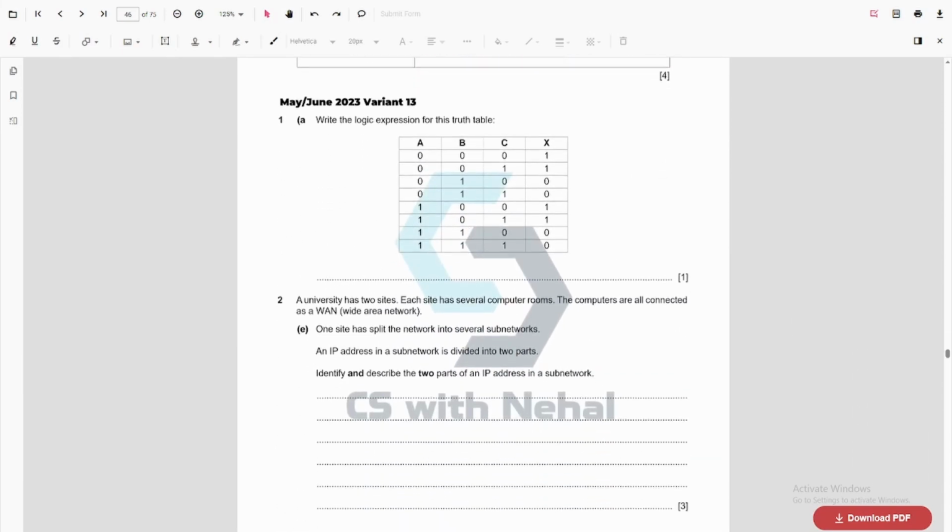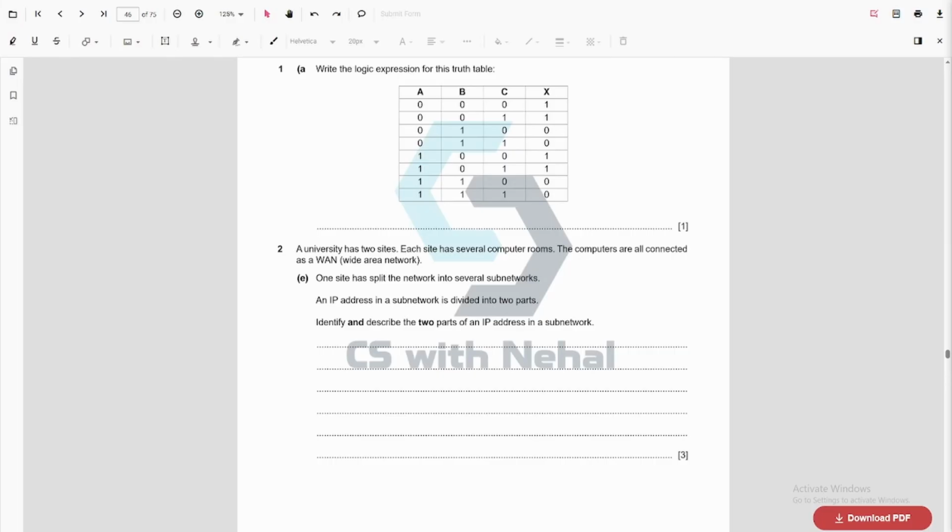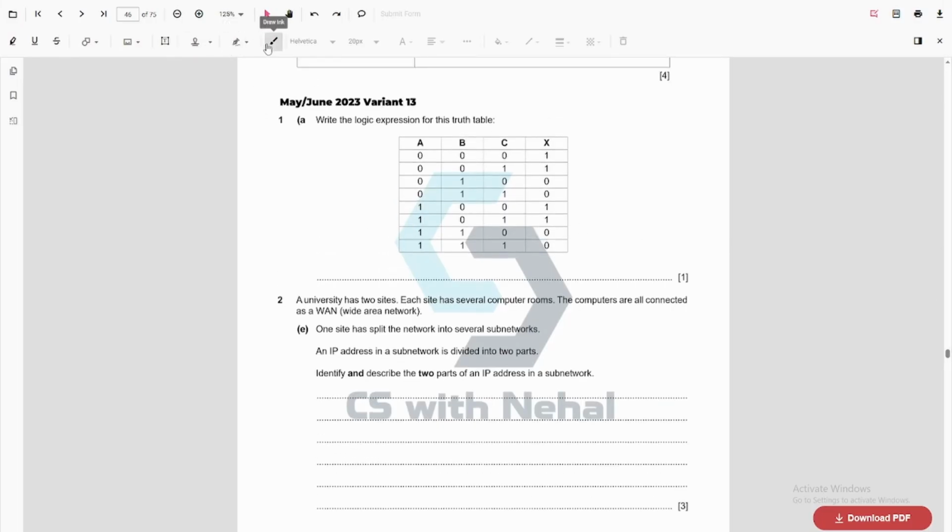Now coming to the next paper. So write the logical expression for this truth table. For a question like this, you have to understand that this is a 1 mark question, meaning this should be very simple. We need to identify the similarities between these rows. So here A is 0, A is 0, A is 1, A is 1, so no similarity. Then we check C, the value of C is also changing, so no similarity. And now we check the value of B. This is actually when B is 0, the output is 1. That means this is not B.